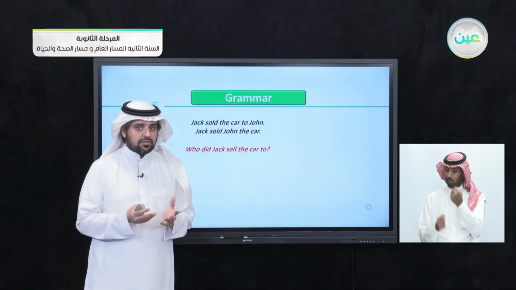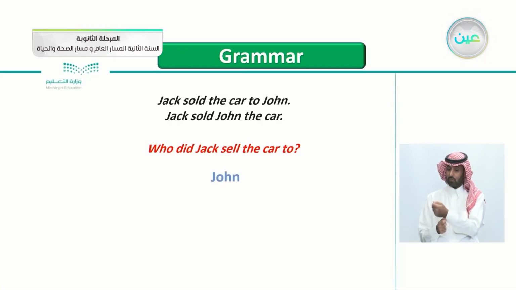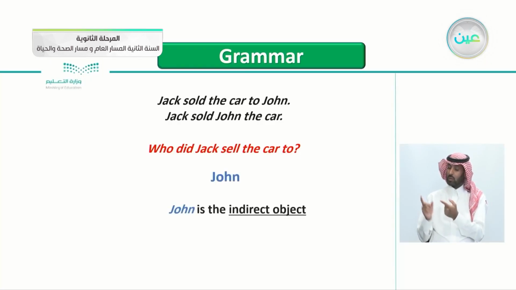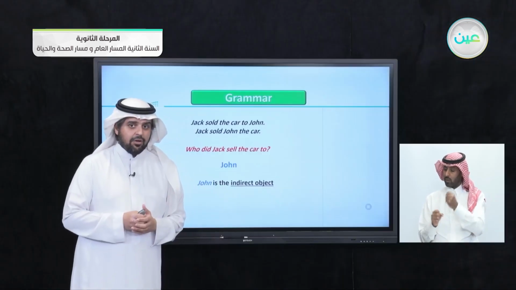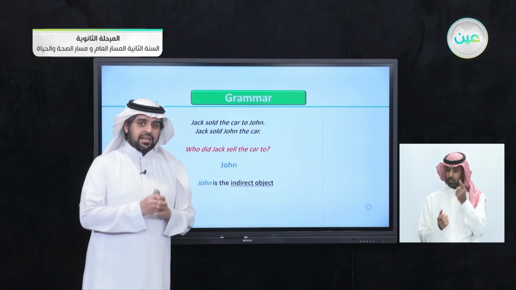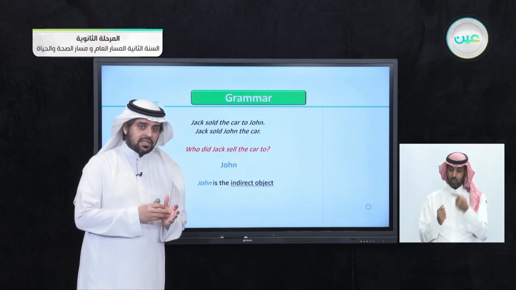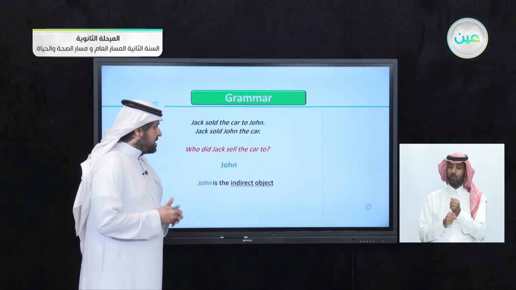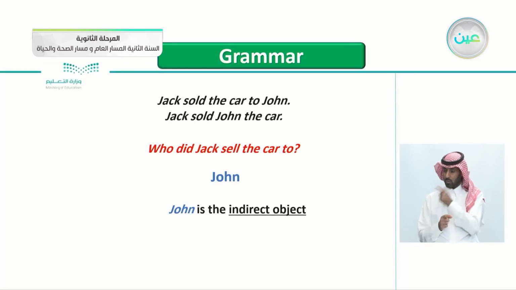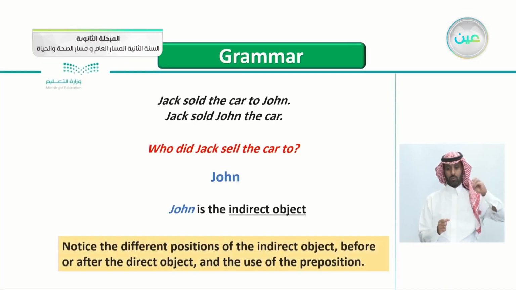Who did he sell it to? This is really simple. To John. So John here is the indirect object. Of course, we know that the car is the direct object and John here is the indirect object. So this is really simple.